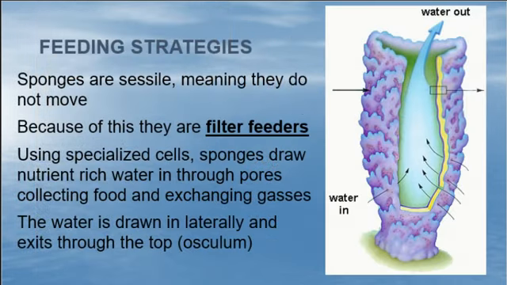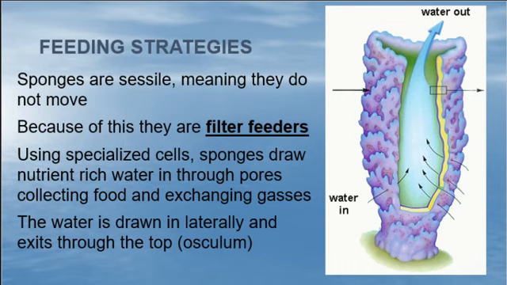Okay, feeding strategies. This is going to go in your box saying feeding strategies, okay? They're sessile. Sessile means that they don't move. When they get to the place that they find that they like and they want to live there, they will plant down on the bottom on something hard, what we call a hard substrate. And then they don't move. Some of them, interestingly, will plant themselves on the back of a creature that does move, and they'll move along with him. Typically, it's something that's more benthic, something that's on the bottom. Like a crab or a scallop. I've seen them on top of a scallop before.